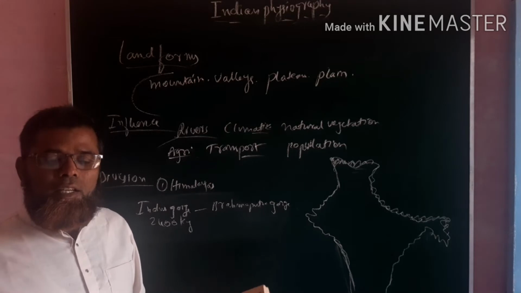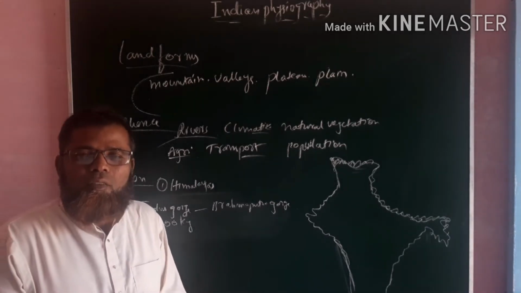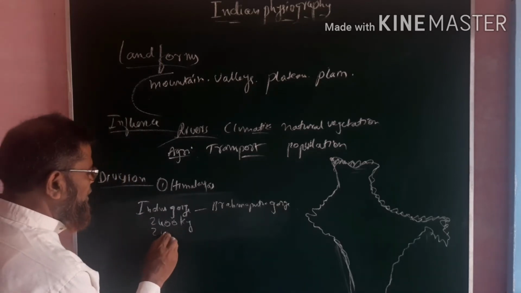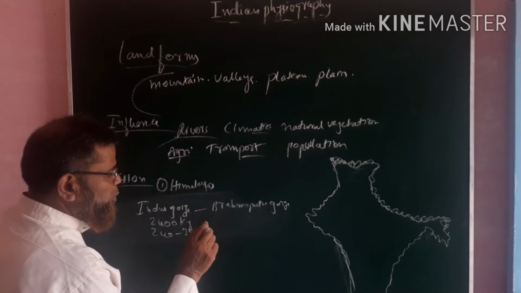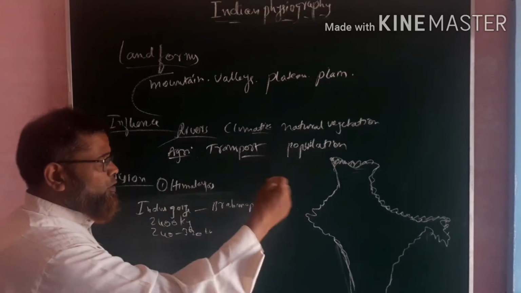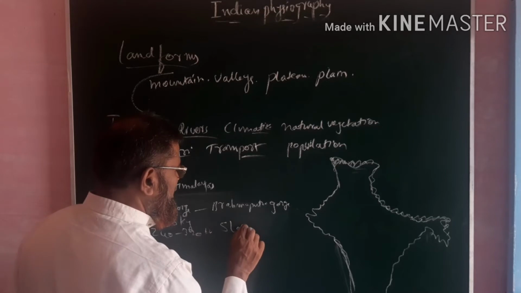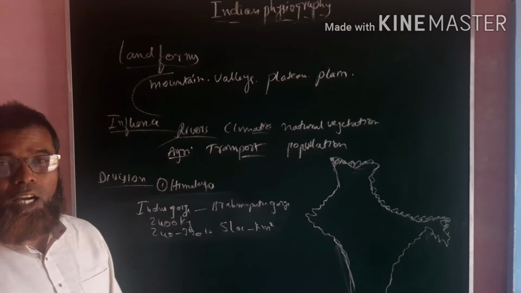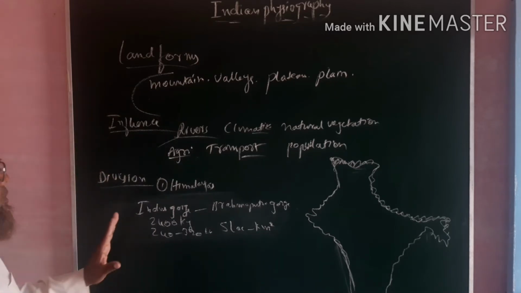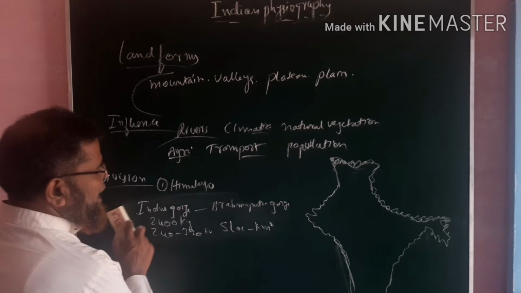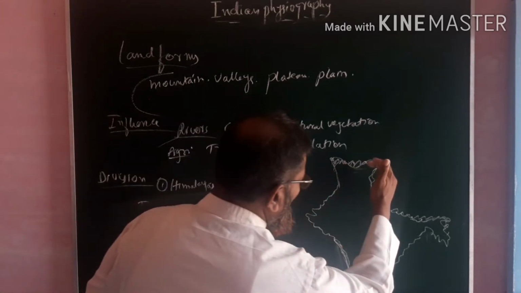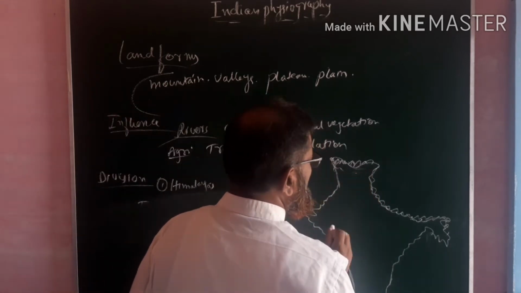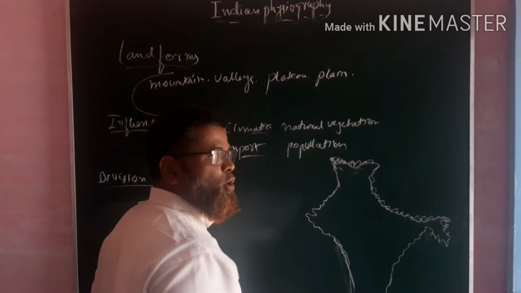And in some places they have less width, and some have more width. On average, it is 240 to 300 kilometers wide, and it covers an area of 5 lakh square kilometers. That is the total area covered by this one. And this is about the Himalayas. If you want to know about the different stages of the Himalayas, it is divided into 3 stages.